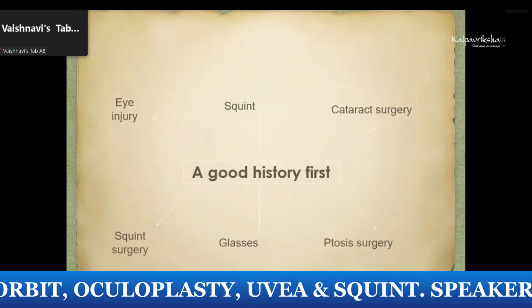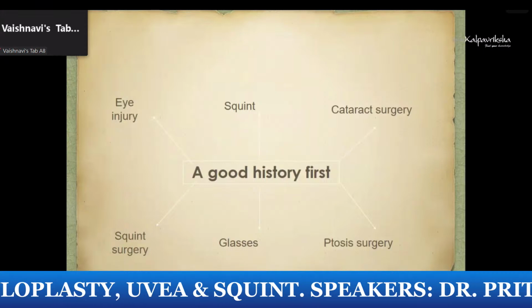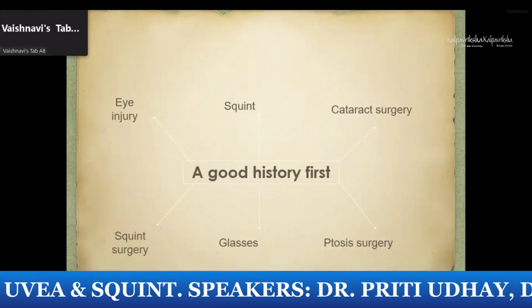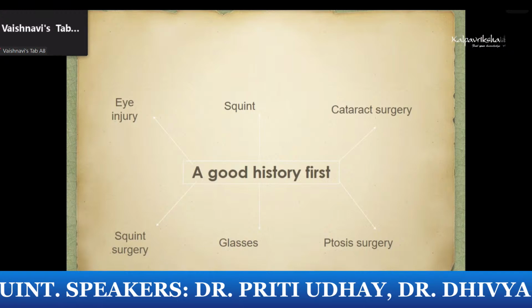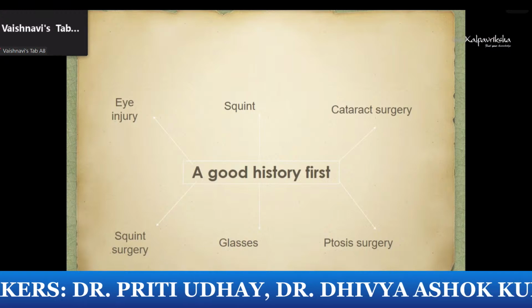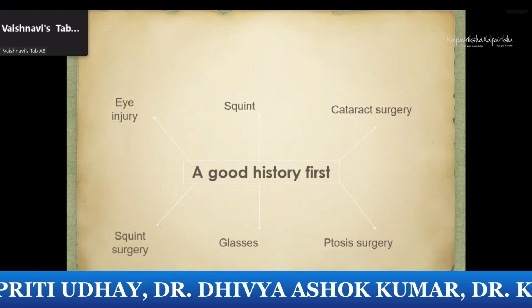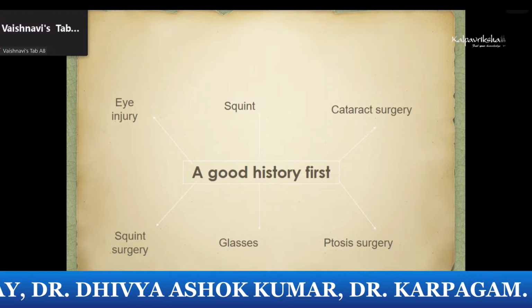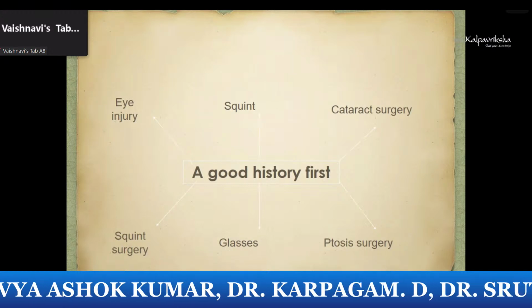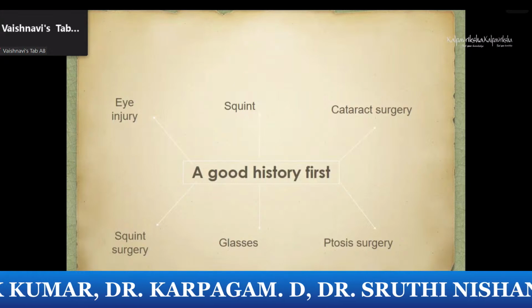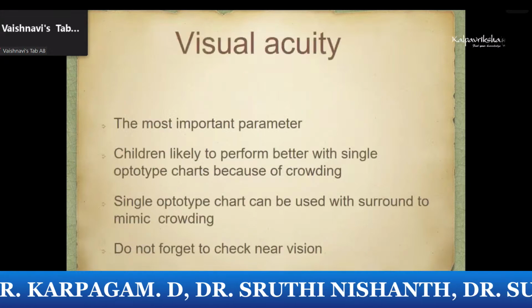This is the part of the workup of any amblyopic child. It is important to look for eye injury, any history of squinting or squint surgery, cataract surgery, any history of glasses. Not only that, but also a family history of a first degree relative having amblyopia increases your risk of developing amblyopia. Similarly, history of prematurity also increases the risk of amblyopia.